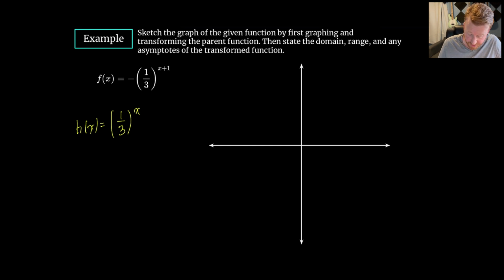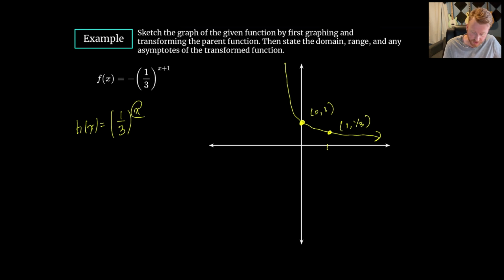So if I'm just gonna sketch this roughly like that, that's not how this looked. That would be what it looked like if the base was bigger than 1. Since the base is between 0 and 1, it's going to look more like this. And this is going to be the point 0, 1, because that is going to be a point on every parent graph, unless it's flipped over the other way, but that'll be the negative we deal with next. And then I know at 1, this should be the point 1, 1/3.